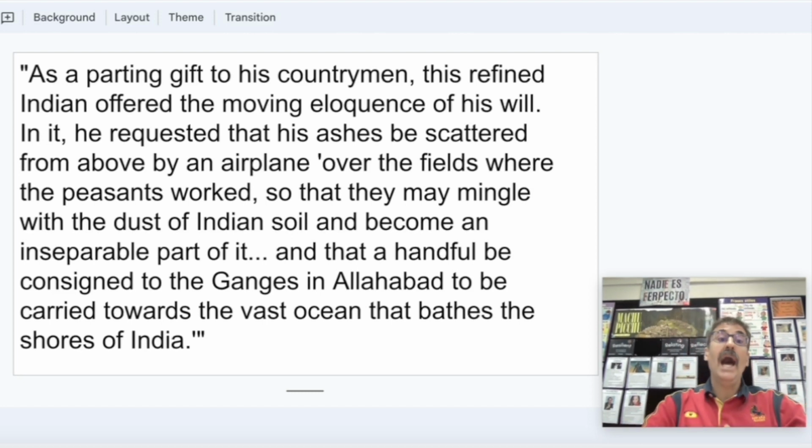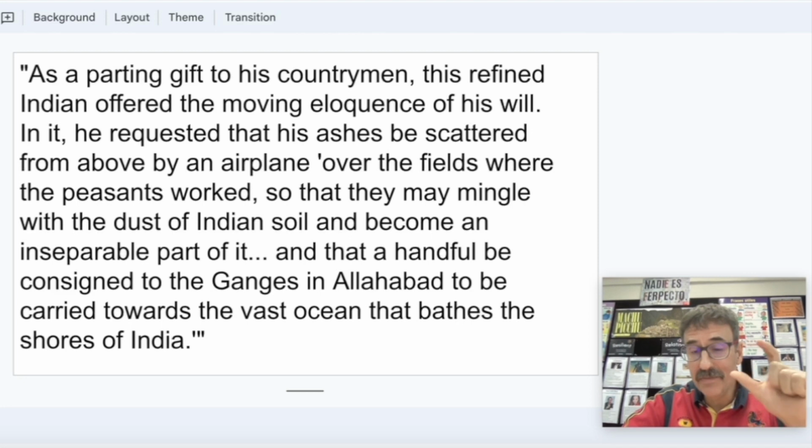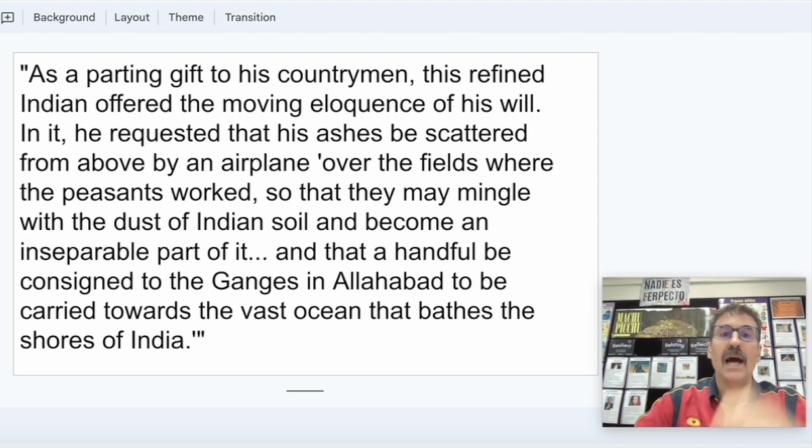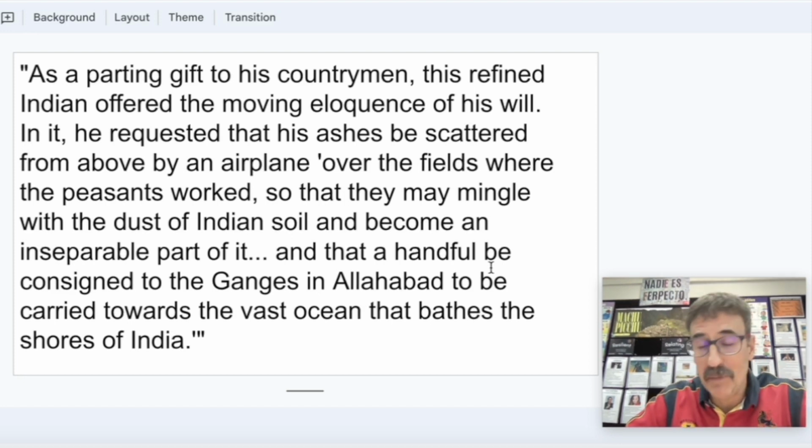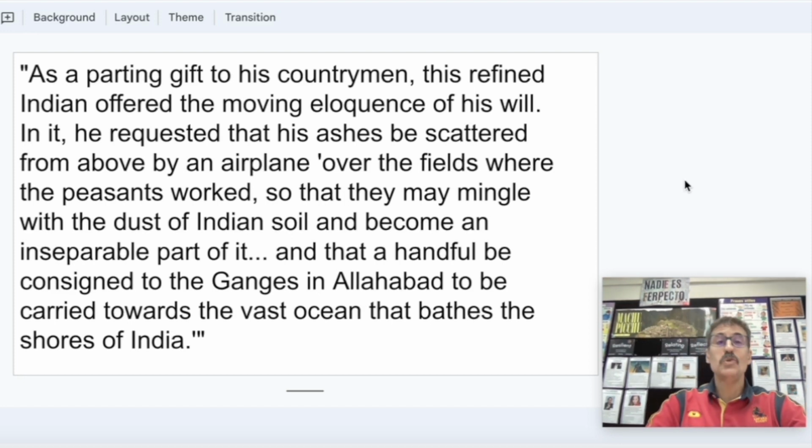And after that, I want you to save some ashes, and they need to be put in Allahabad. So two of the most important people in the history of India, Mahatma Gandhi and Jawaharlal Nehru, asked for their ashes to be put in Allahabad.